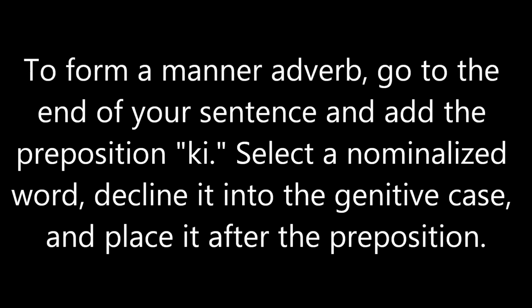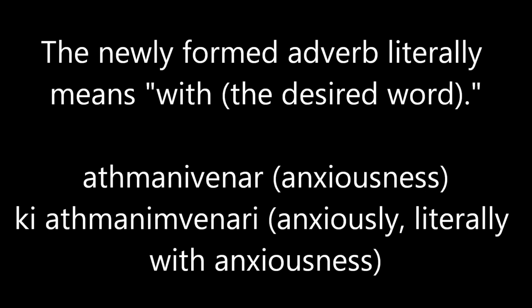To form a manner adverb, go to the end of your sentence and add the preposition ki to the end of the sentence. Then nominalize your desired word and decline the newly formed noun into the genitive case. And finally, put it after the preposition ki. Your newly formed adverb literally means "with" and then the noun you're going to mention.